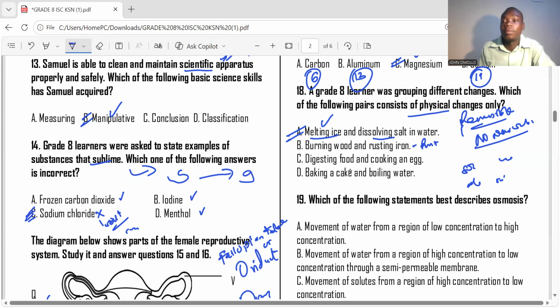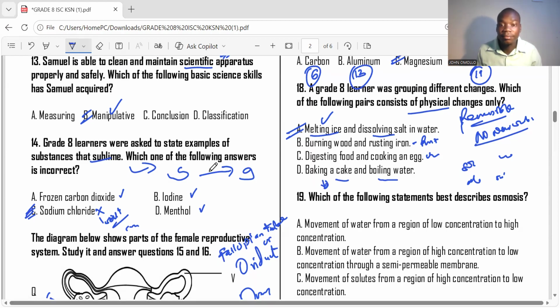Digesting food, you break down food particles into smaller sized particles. And cooking an egg, once you do that, you cannot reverse it. So this is a chemical change. Baking a cake and boiling of water. You bake a cake, boiling of water, yes, it's a physical change. But baking a cake, once a cake is baked, cannot be taken back to the normal ingredients needed for baking that cake. So it means, therefore, that the right answer is choice A.